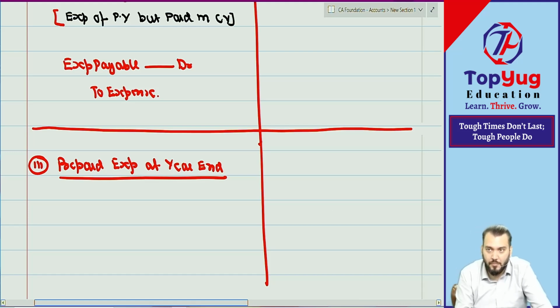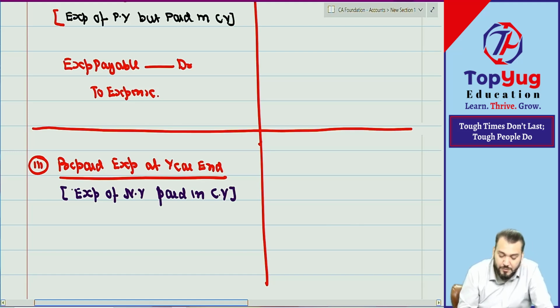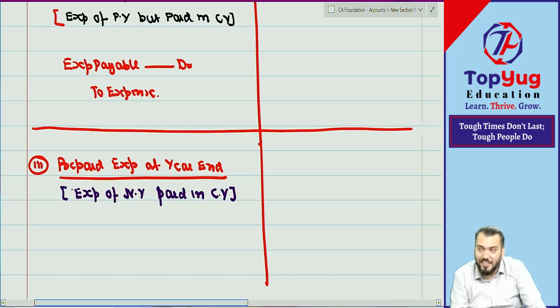It means expense of next year paid in current year. Expense of next year paid in current year.